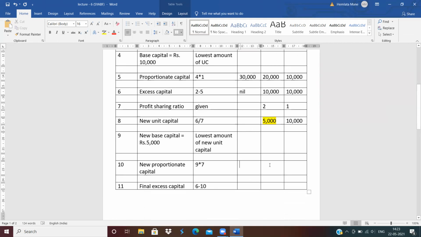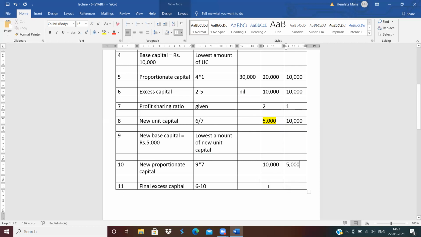How to calculate the new proportionate capital? 9 multiplied by 7. See, 9 means 5,000, multiplied by 7, which is 2. So 5,000 into 2 is 10,000. Write down the 10,000. Now 5,000 into 1, then again you get 5,000.